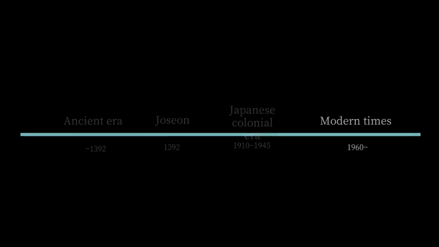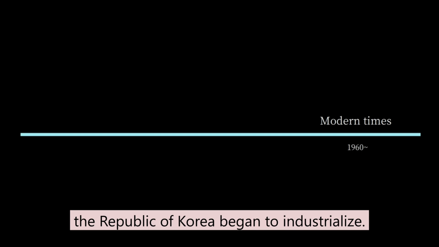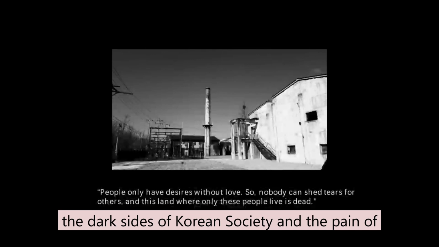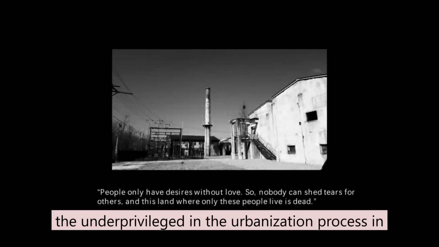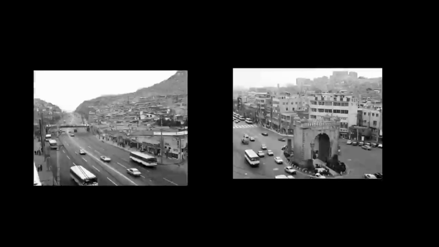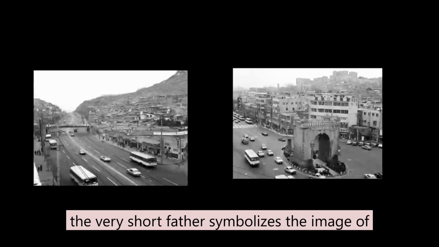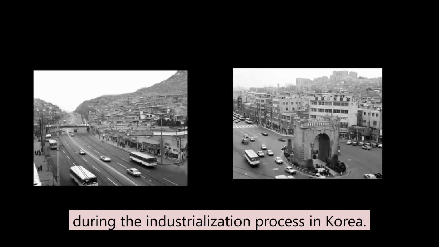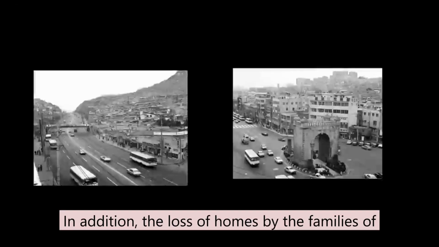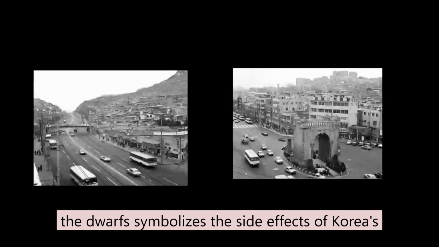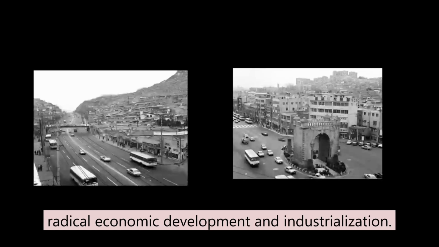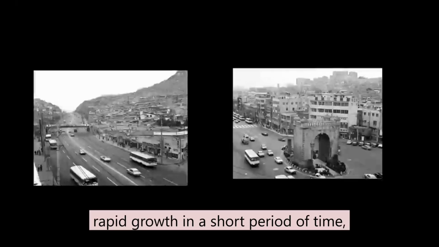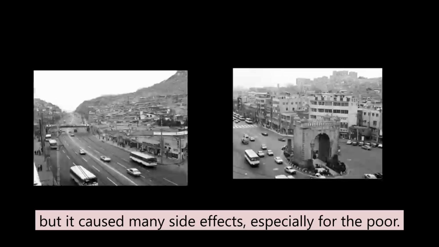In the 1960s, the Republic of Korea began to industrialize. A Little Ball Shot by a Midget expresses the dark sides of Korean society and the pain of the underprivileged in the urbanization process in Korea in the 1970s. In this work, the very short father symbolizes the image of the socially disadvantaged who were alienated during the industrialization process in Korea. In addition, the loss of homes by the families of the dwarfs symbolizes the side effects of Korea's radical economic development and industrialization. As such, Korea experienced industrialization and achieved rapid growth in a short period of time, but it caused many side effects, especially for the poor.